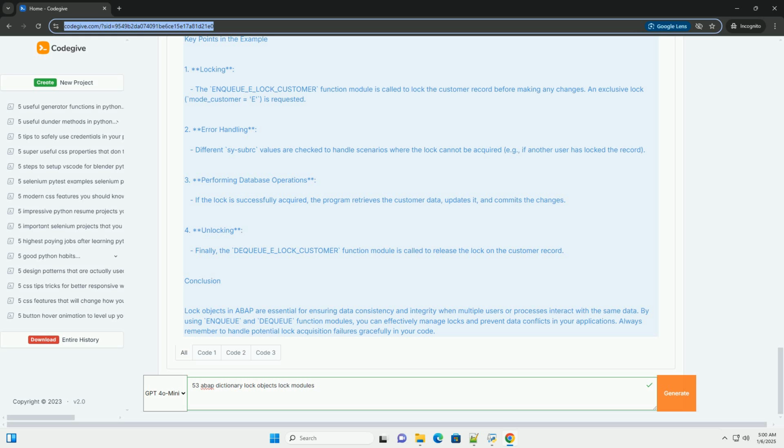Conclusion. Lock objects in ABAP are essential for ensuring data consistency and integrity when multiple users or processes interact with the same data. By using enqueue and dequeue function modules, you can effectively manage locks and prevent data conflicts in your applications. Always remember to handle potential lock acquisition failures gracefully in your code.